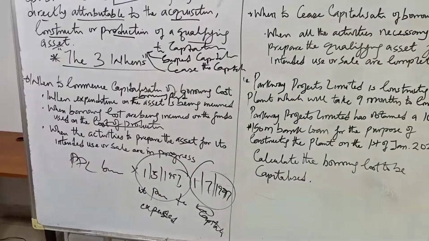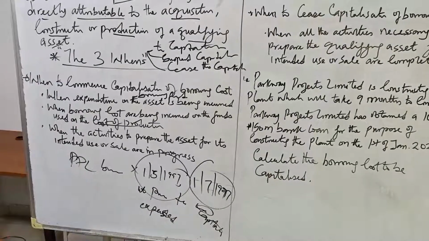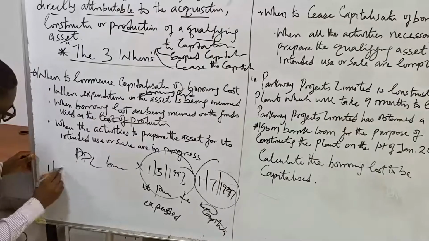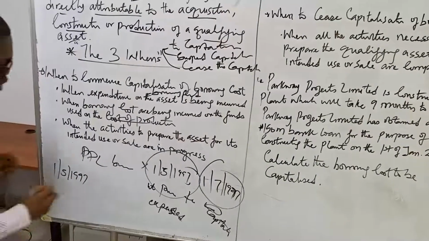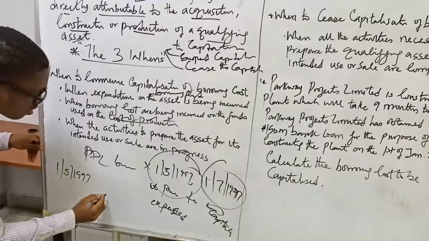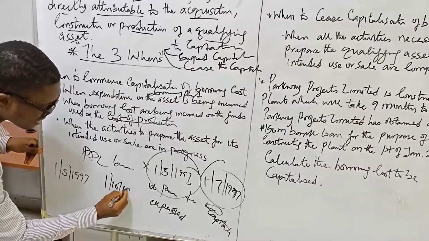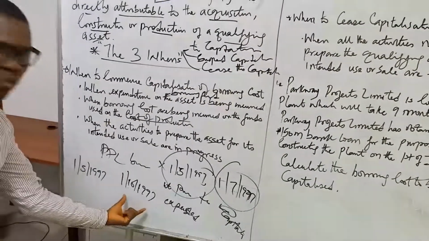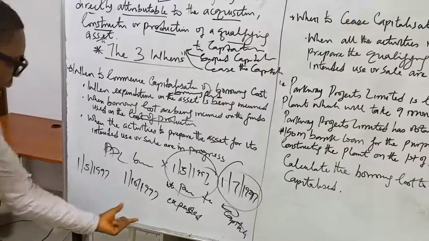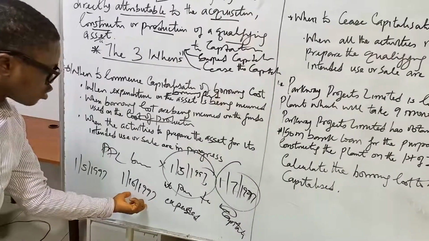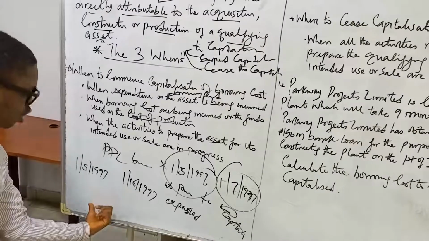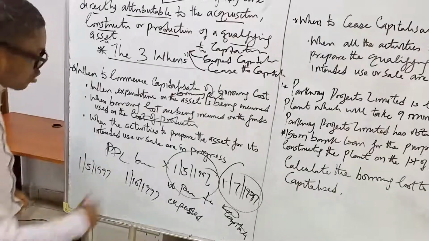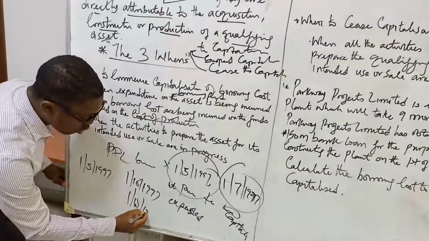Again, it's also possible that we have this vice versa. What is the vice versa? PPS started construction 1st of May 1997 but did not borrow any fund to use till 1st of October 1997. That means that because the construction started before the fund was borrowed, and the fund borrowed was not used in the production until 1st of October, the capitalization of the borrowing cost will start from this 1st of October.